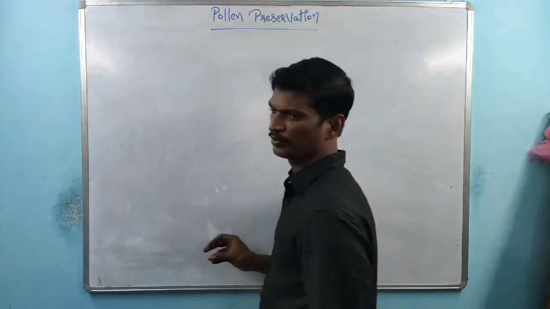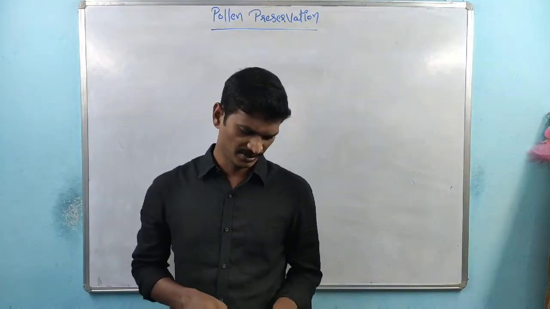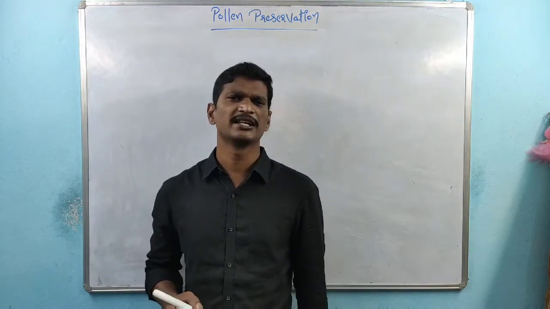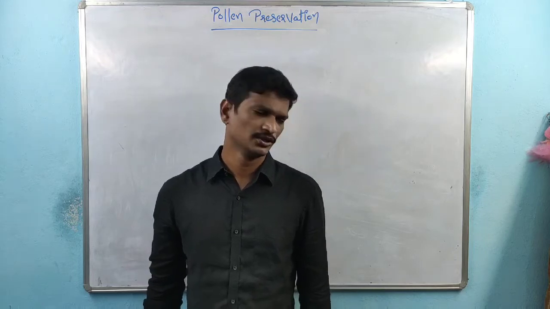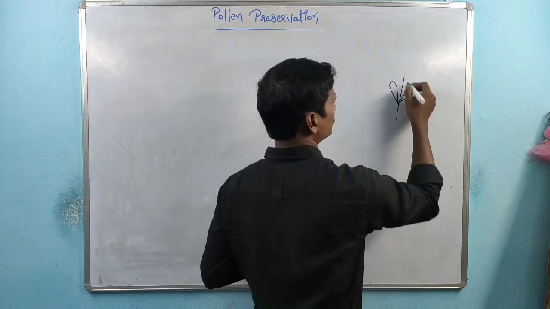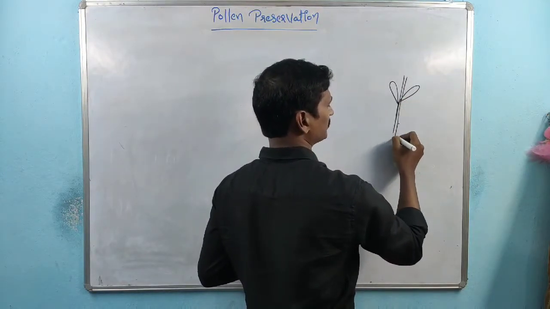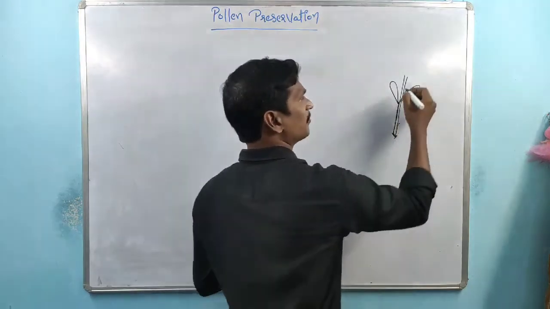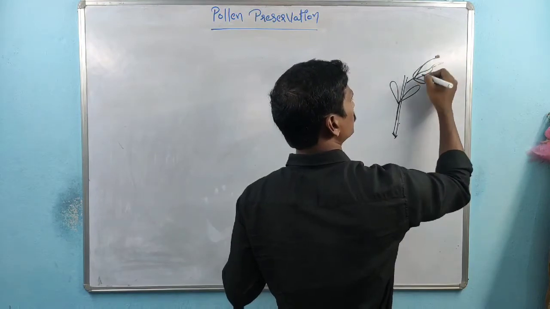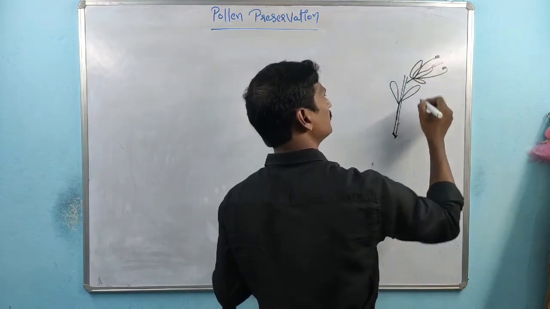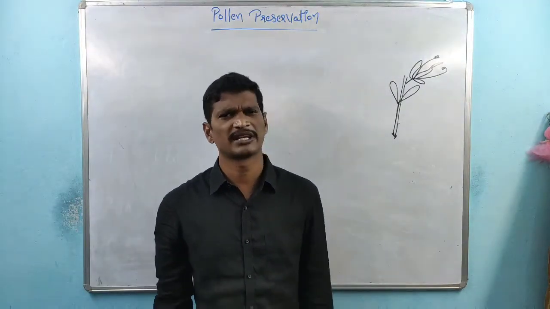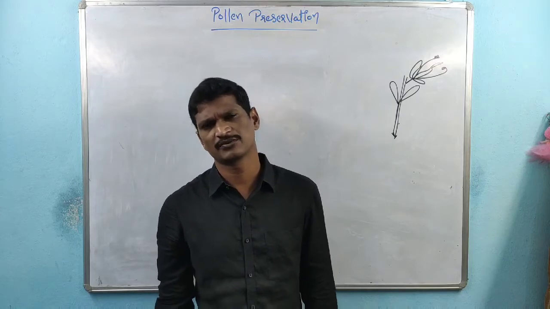Coming to the next one, the pollen preservation process. Some plants produce pollen grains that are highly useful for the next generation also. See here what I am telling. Suppose one of the plants is a hybrid plant, and the pollen grains it produces are very, very useful for the next generation, maybe after 10 years, 20 years, 30 years, 40 years.